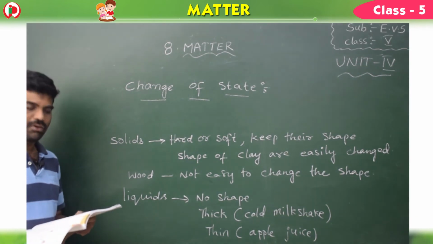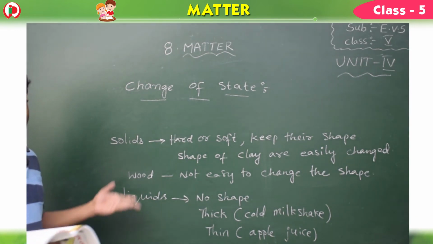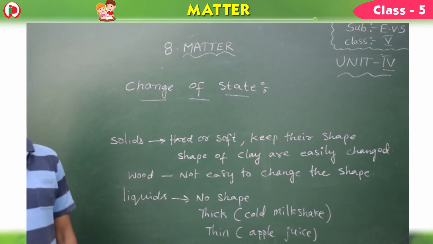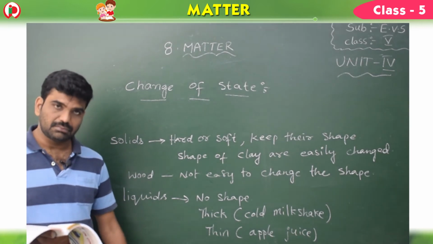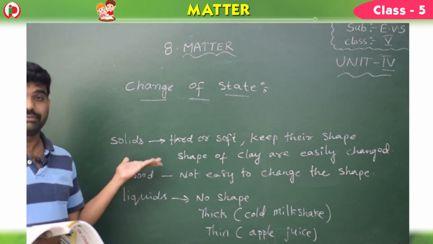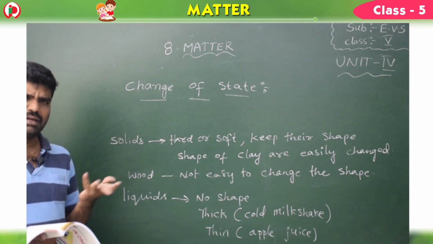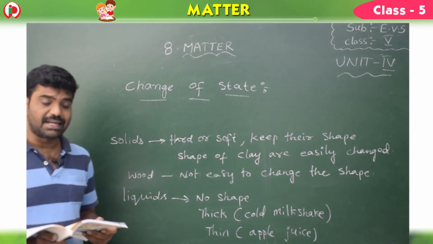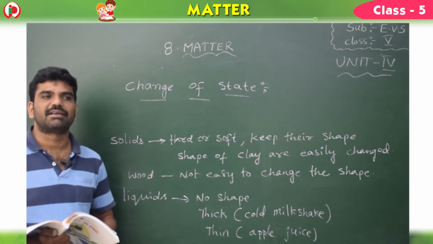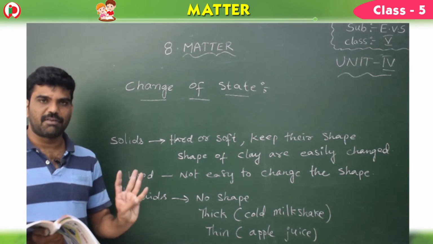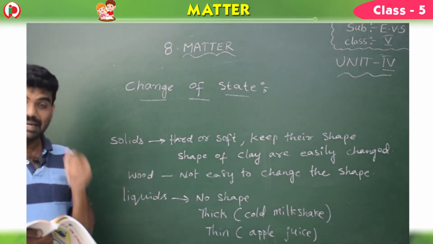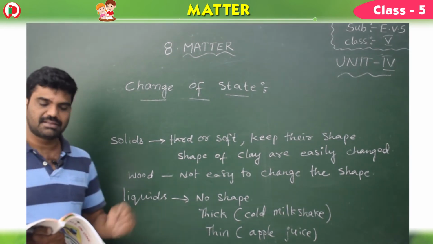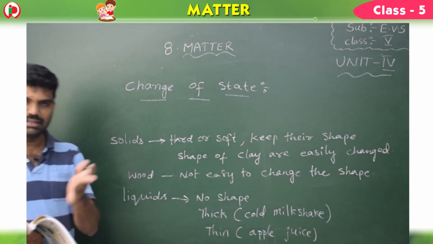Take page number 64. Everything in the world is made of matter. As I told you at the start, the benches you are sitting on, the table, the wall, the board, human bodies, everything is made up of matter. Walls are made up of matter. Milk is made up of matter. Even air is made up of matter. In the first picture, the wall is made up of matter, that is a solid. Milk is made up of matter, that is a liquid. Air is made up of matter, that is a gas. So matter comes in three different states.